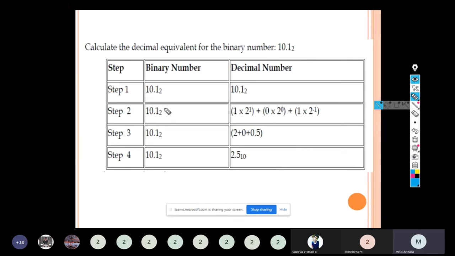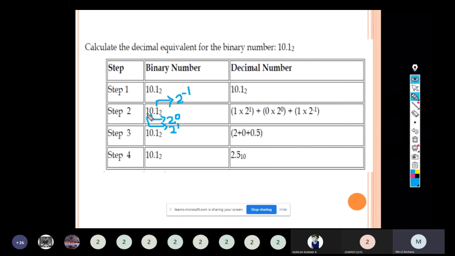Yes, 10.1 to the base 2. First we will calculate for the integer part. The integer part has 2 digits. So when we start from LSB, this bit will have the weightage 2 to the power 0, and this one will have the weightage 2 to the power 1. This is for the integer part. For the fractional part, we have only one bit, so the weightage will be 2 to the power minus 1. Now we have to multiply this position value with the given bit value.